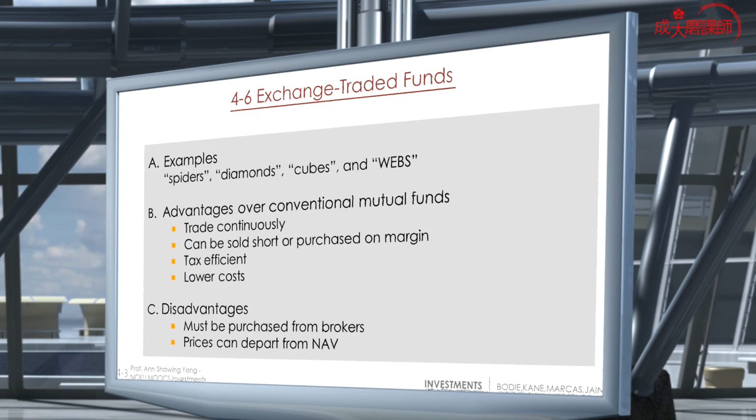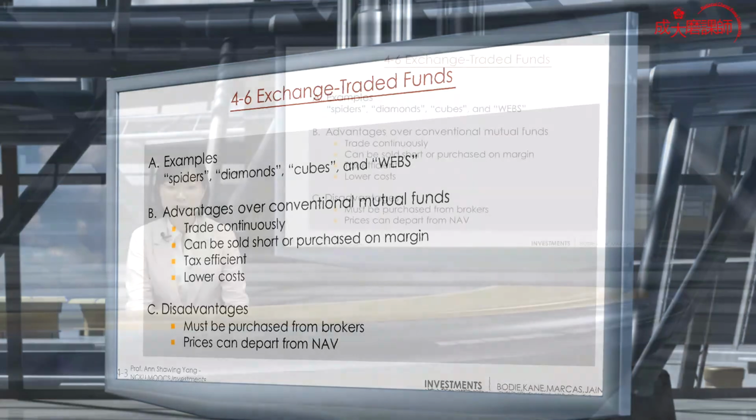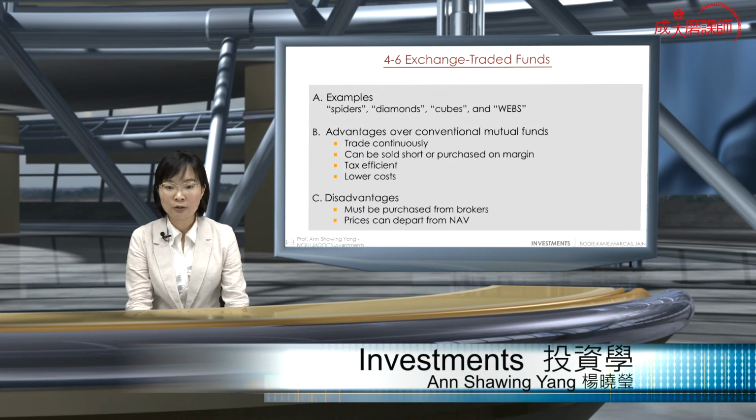And that will also indicate the disadvantage for tax planning for investors. But with ETFs, we can actually time the tax planning, and it is tax efficient and, of course, with lower cost. Since it is listed on the stock exchange, we are eliminating the administration fees and expense ratios of the mutual fund.